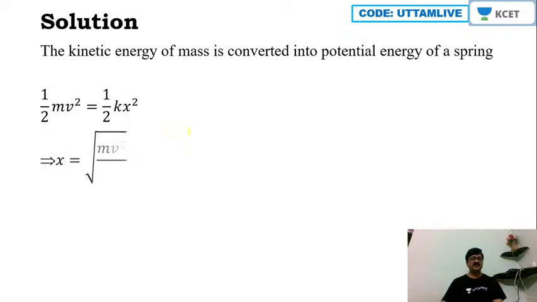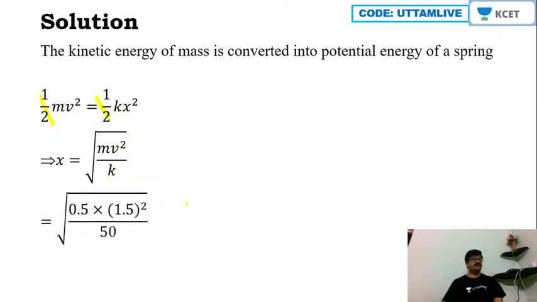So after that, therefore x becomes equal to what? So this half and half you remove off, then we can see that x is equal to square root of mv square upon k. Okay, thus let us substitute the values. Mass is 0.5 and v is how much? 1.5. So 1.5 square, I'm writing that. Okay, then divided by spring constant is 50.